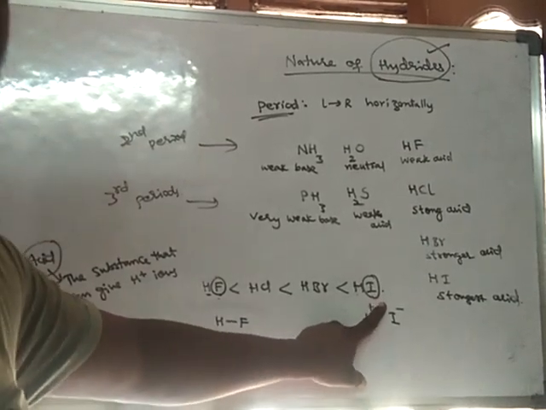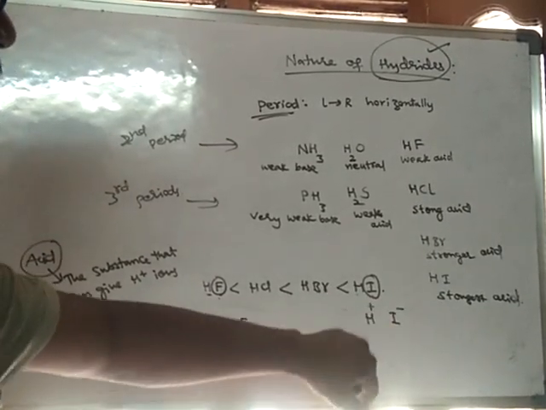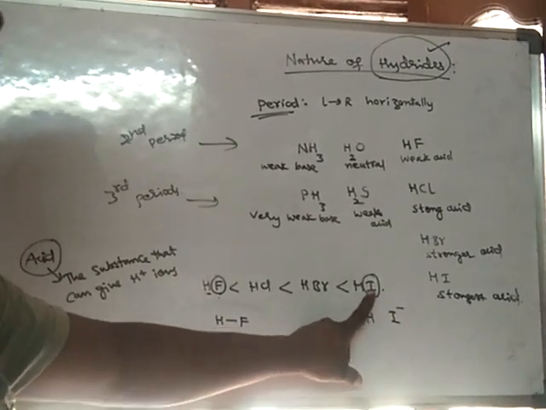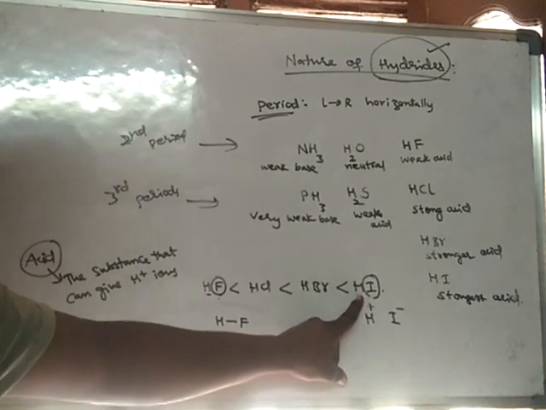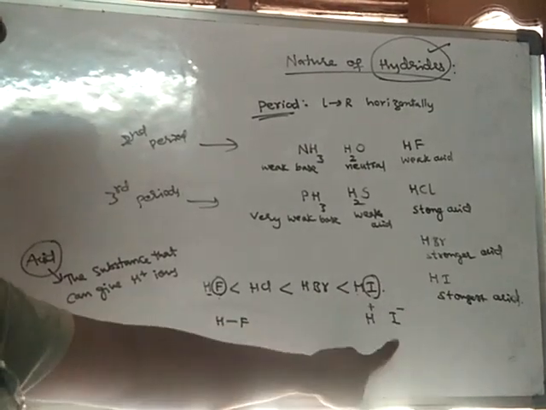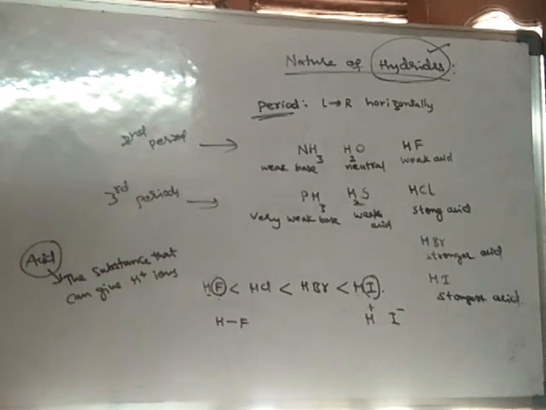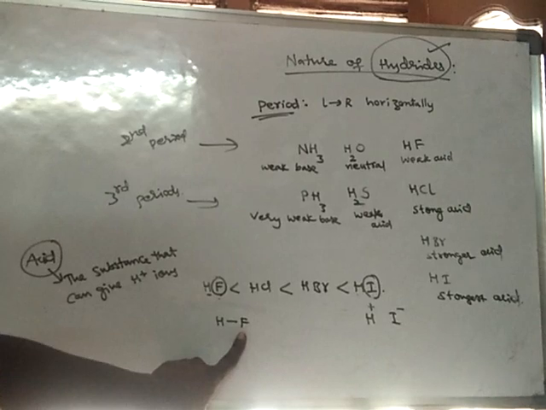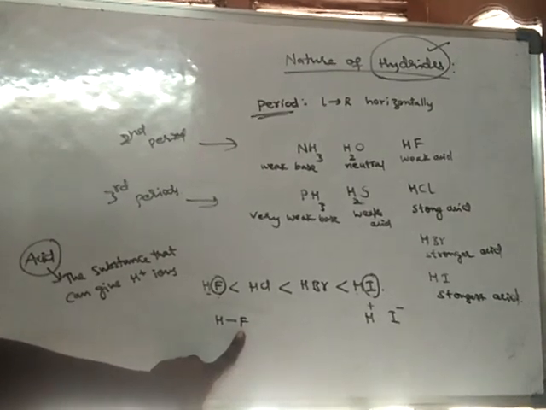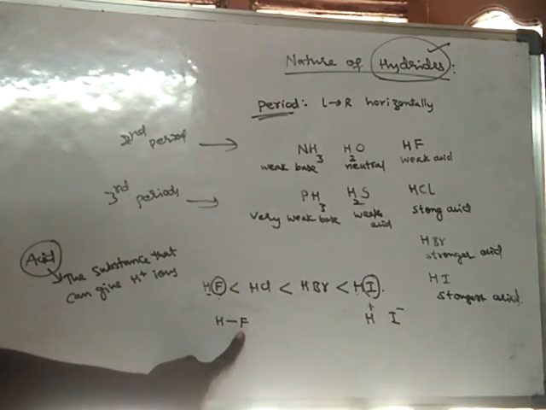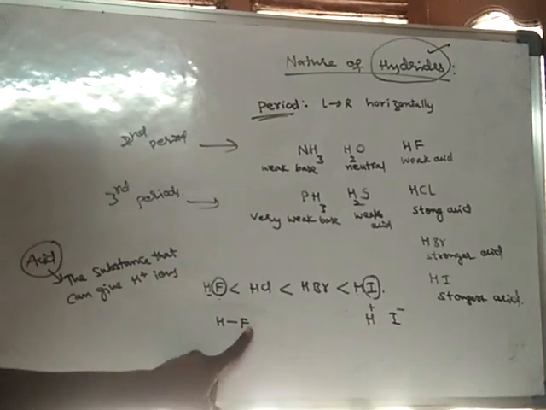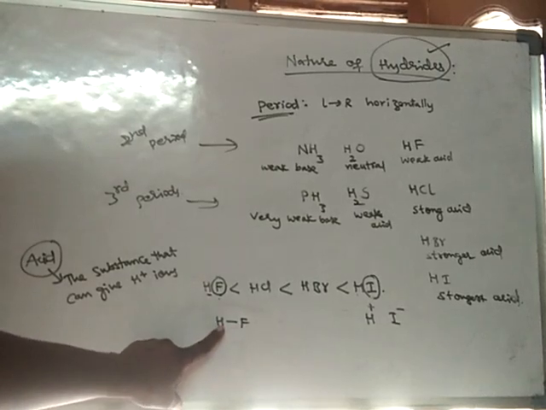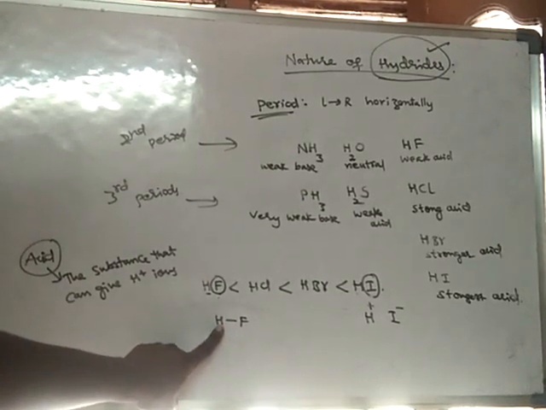Iodine is less reactive. As iodine is less reactive, what happens? It does not want to be with hydrogen. So simply it loses hydrogen and remains idle separately, individually. But fluorine, as it is highly reactive, does not want to lose any atom because it reacts with that atom strongly. So hence it does not like to lose hydrogen. Hence the fluorine does not lose H plus ion easily.